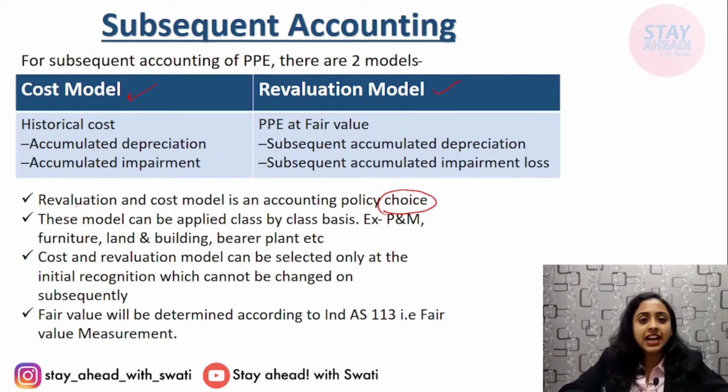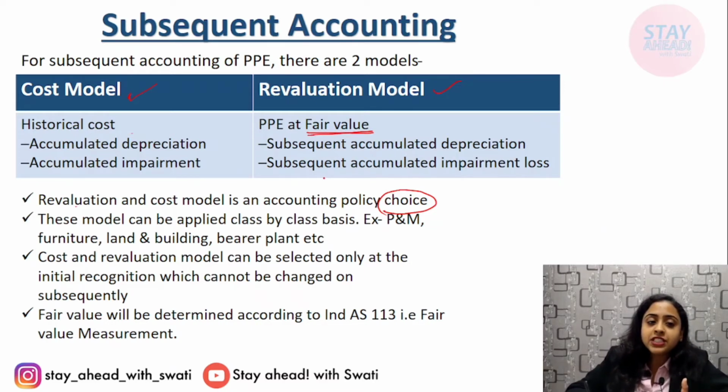It can opt for either of it. Cost model records historical cost minus accumulated depreciation minus accumulated impairment. The depreciation till now, the impairment till now. Whereas revaluation model records at fair value minus subsequent accumulated depreciation minus subsequent accumulated impairment.